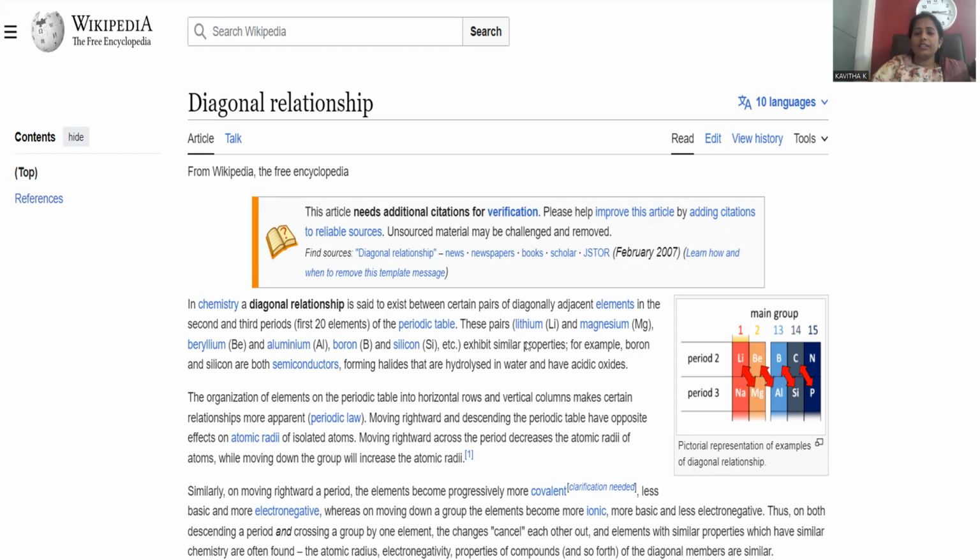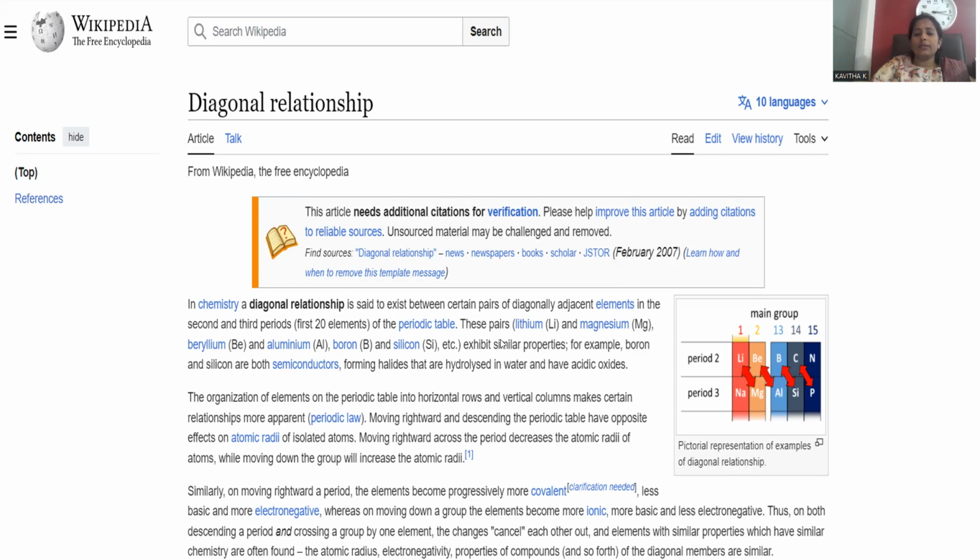If you are taking lithium, lithium is diagonally related with magnesium. If beryllium is taken, it is related with aluminum. If boron is taken, silicon. And this is the way carbon with phosphorus. Only the top element of that particular group can be slantingly related with an element of the next group.